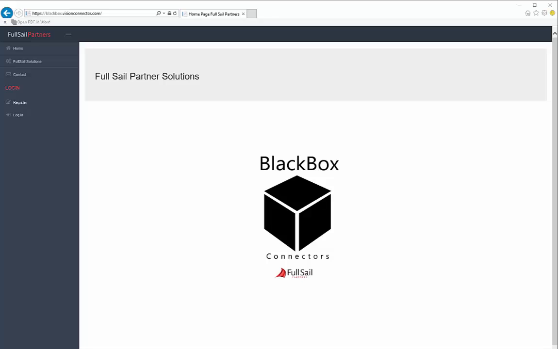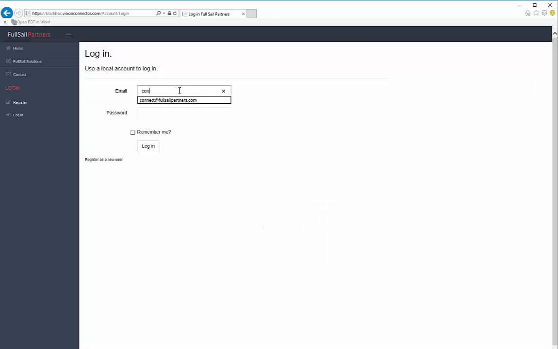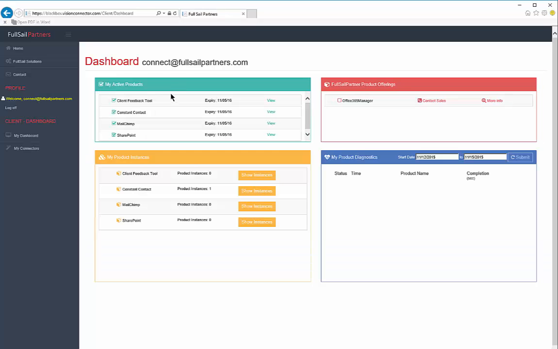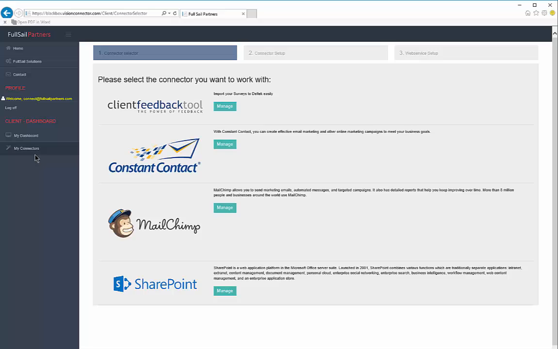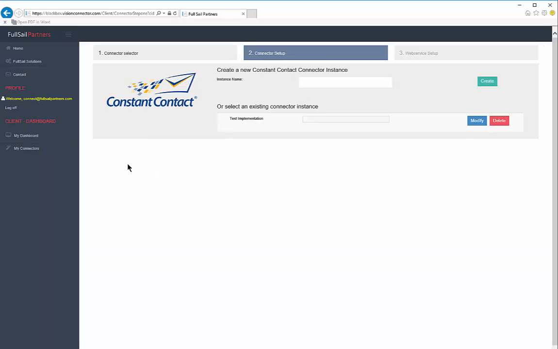To start, we'll go to the BlackBox connector website and log in with our credentials. We'll click into My Connectors to view the available connectors that we've subscribed to under this account. We're working with Constant Contact today. We've got a couple connector test instances that we've set up, but we're going to go ahead and create our live system integration point today.